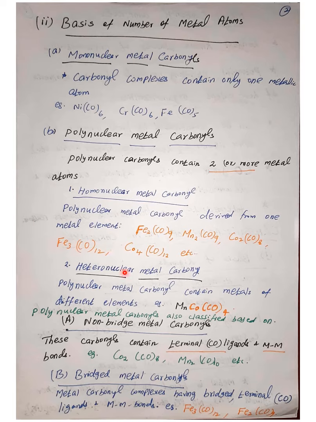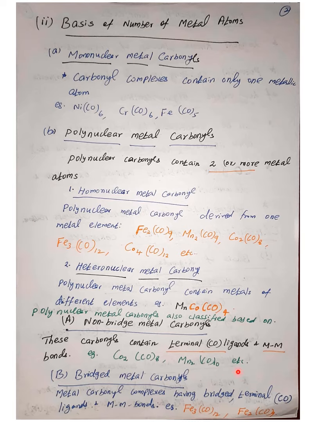Then heteronuclear metal carbonyls, in which the polynuclear metal carbonyl complexes contain metals of different elements. For example, MnCo(CO)9, where both manganese and cobalt are present in a polynuclear carbonyl complex. Further, these polynuclear complexes are classified into non-bridged metal carbonyls and bridged metal carbonyls.